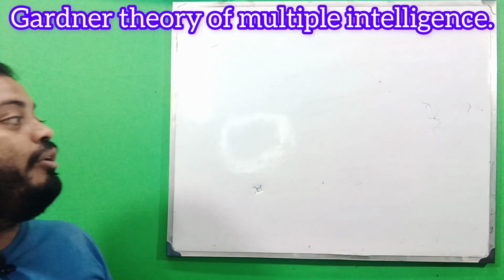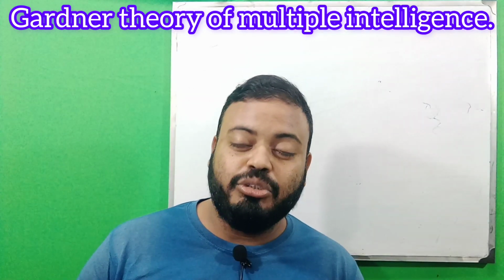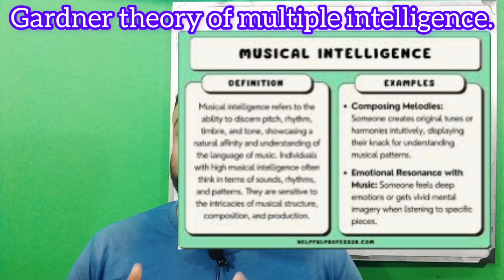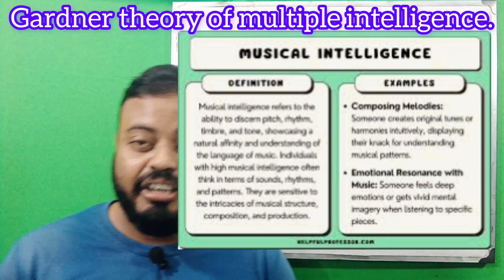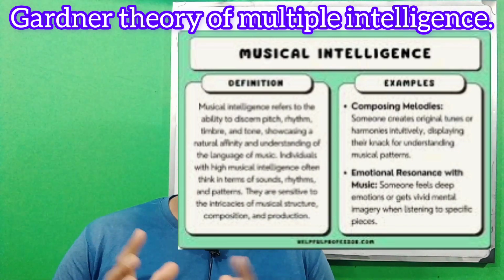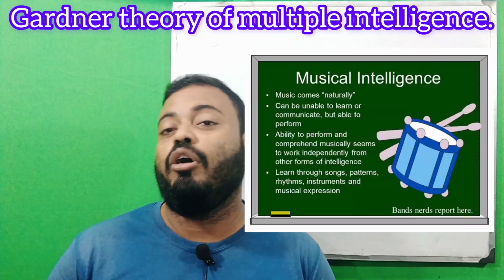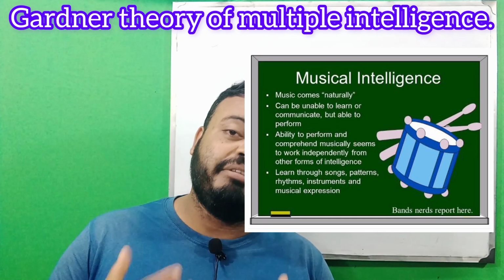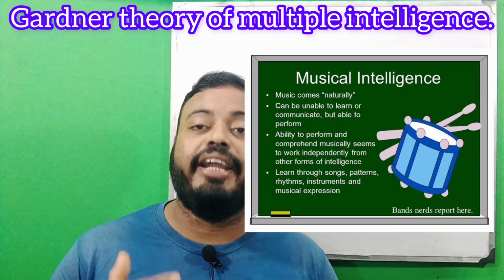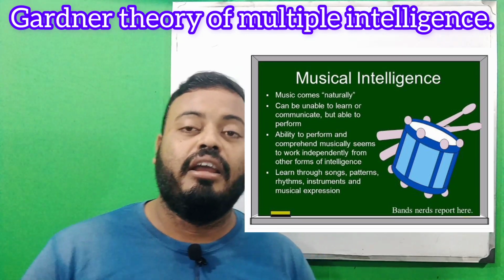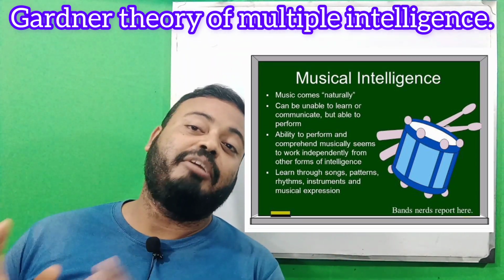Next we will learn about musical intelligence. Musical intelligence is very important. If a person enjoys listening to music and always prefers this type of intelligence, he must be aware of it and enjoy this kind of work.